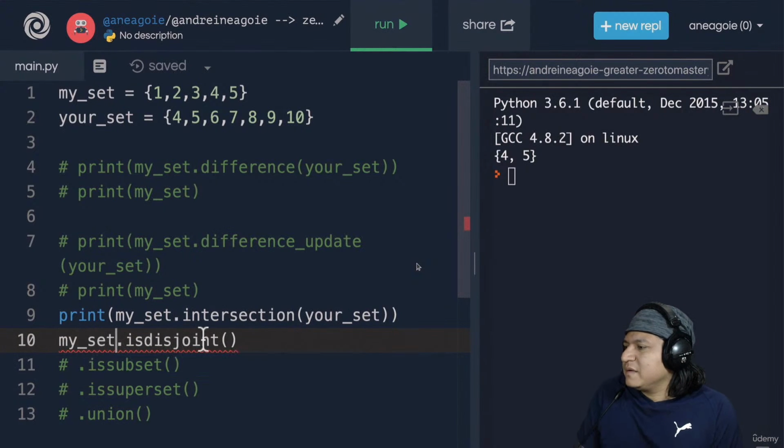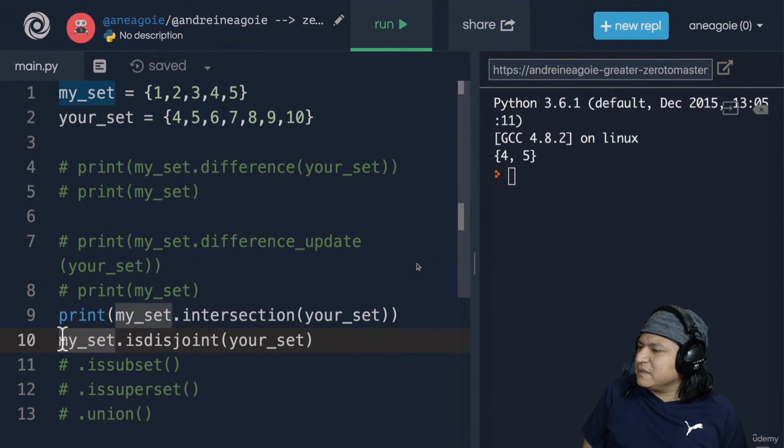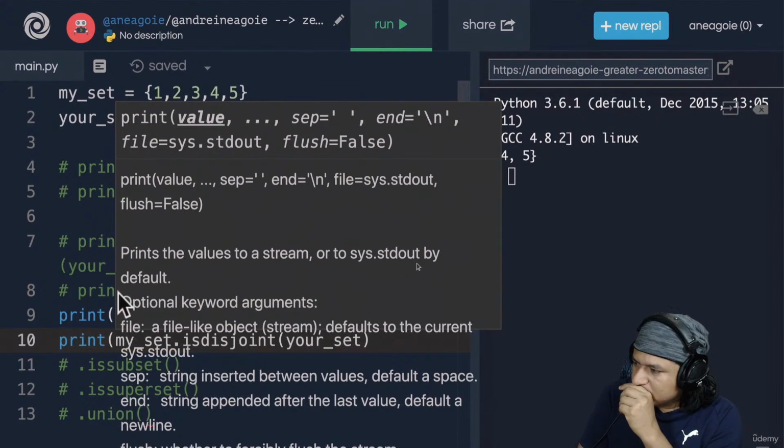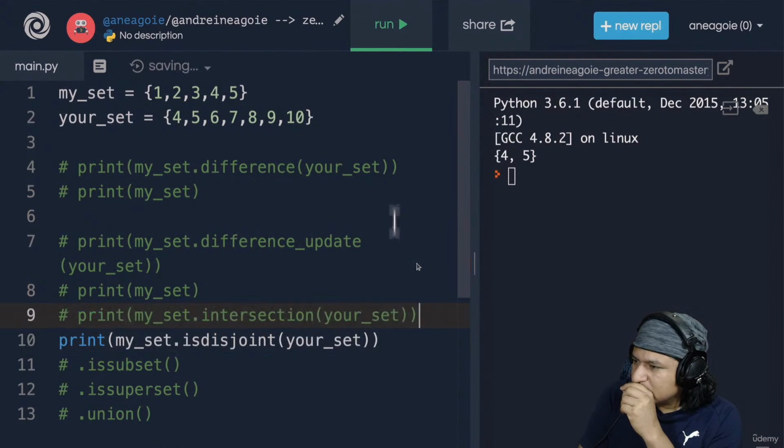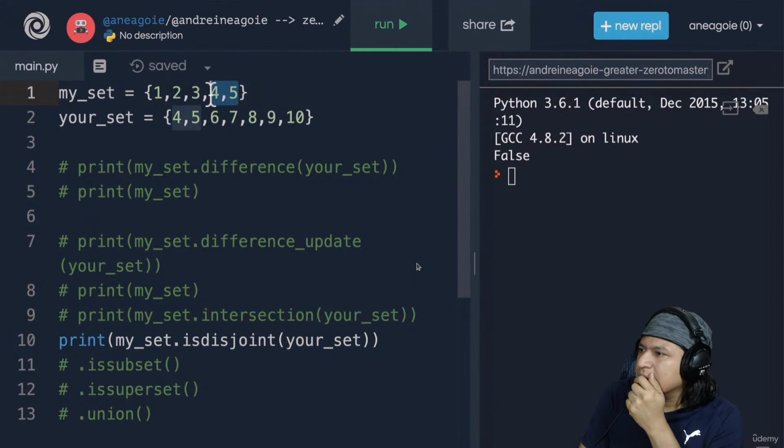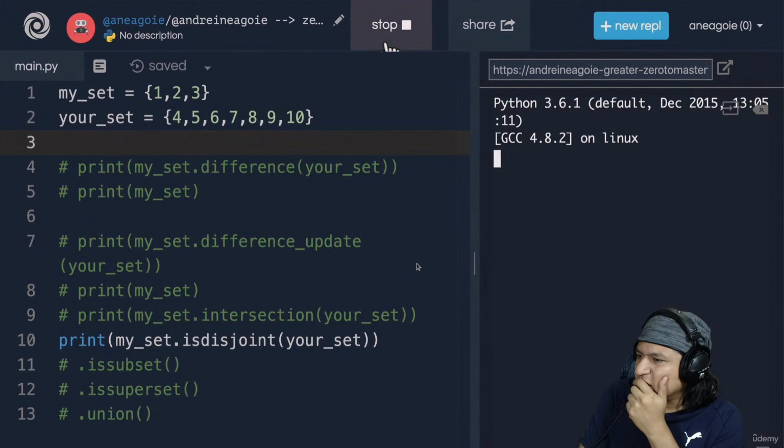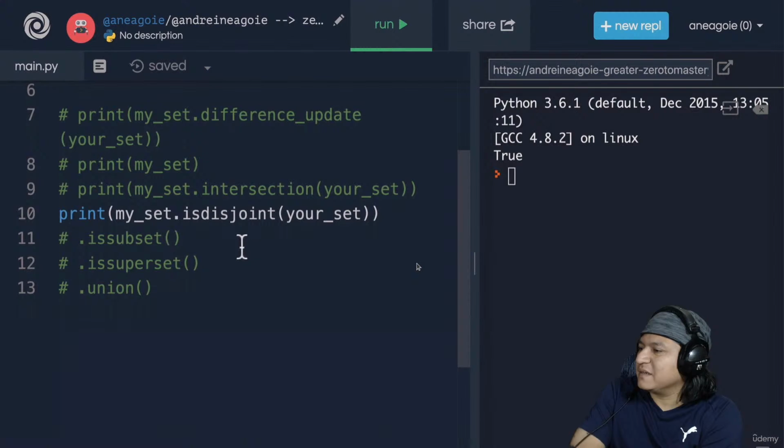What about isdisjoint? Well, if I do my set, and then your set, is disjoint, and then here, if I run this, I get false. Disjoint simply says, hey, are those two circles overlapping? Do they have anything in common? If, for example, my set didn't have 4 and 5, and I click run, I get true, because disjoint means these sets have nothing in common. Awesome. Okay. Just a few more.